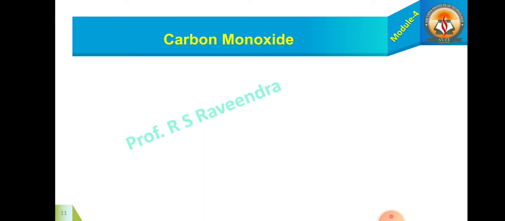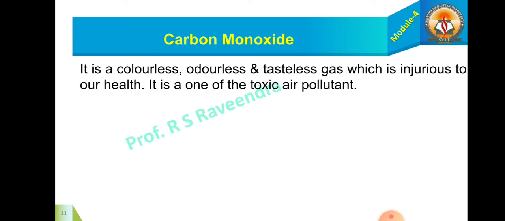Now, let us look at the primary air pollutants. First example, carbon monoxide. It is a colorless, odorless, and tasteless gas which is injurious to our health. Not only our health, it is hazardous for plants and animals too.